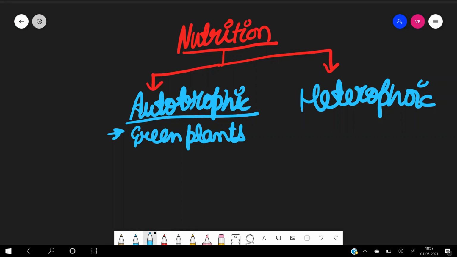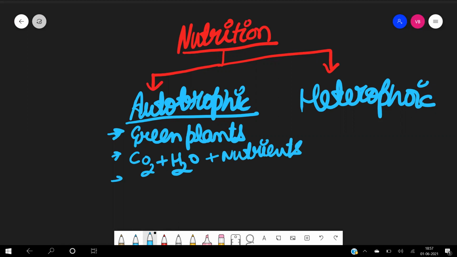For preparing the food, they need some raw material like carbon dioxide, water, and various other nutrients, which they take from the environment. And what will they make? They will make glucose, which is further converted into starch and stored in various parts of a plant.